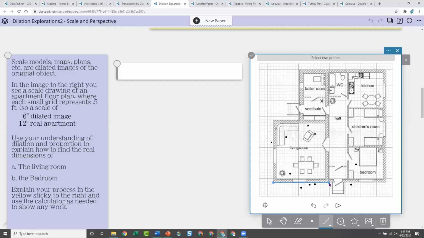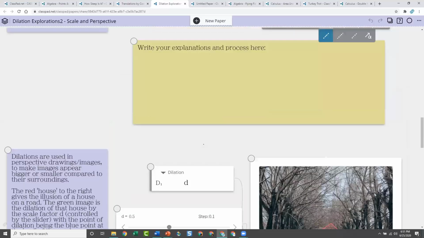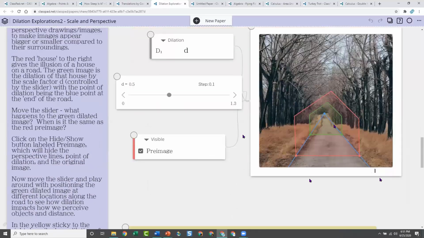Like, how big is this living room in reality? I can measure the segments that I draw on it and do a scale conversion. So I am fitting the mathematics into the image that I have there. So this is a nice activity, like curve fitting using images just on top. But additionally down here, this one's all about dilations and scale. So this one is an image where I am helping students understand dilations and perspective.